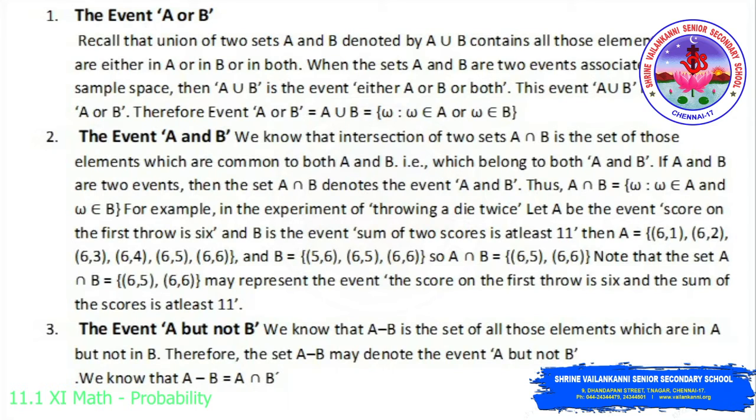If A and B are two events, then the set A intersection B denotes the event A and B. Thus, A intersection B equals the set of omega such that omega belongs to A and omega belongs to B.